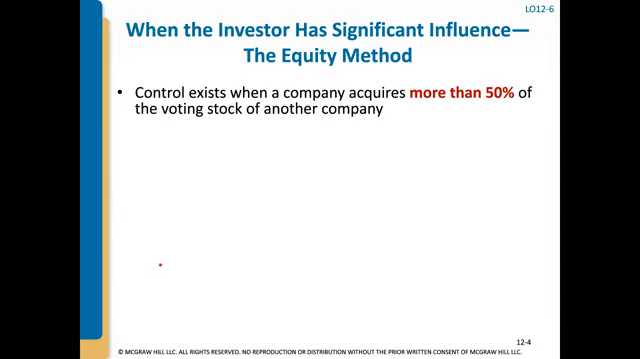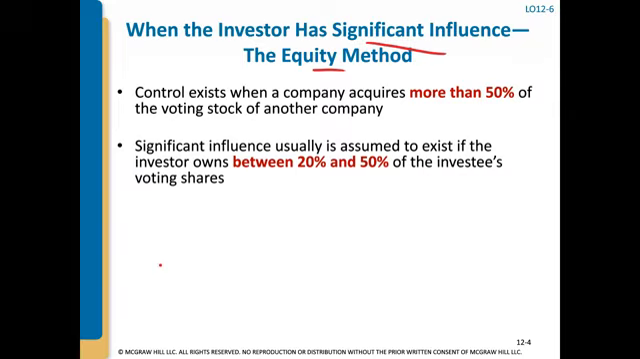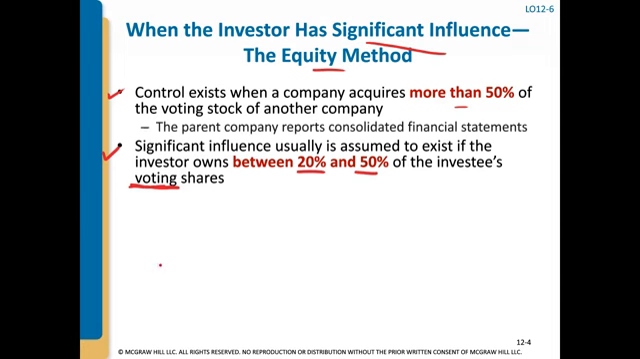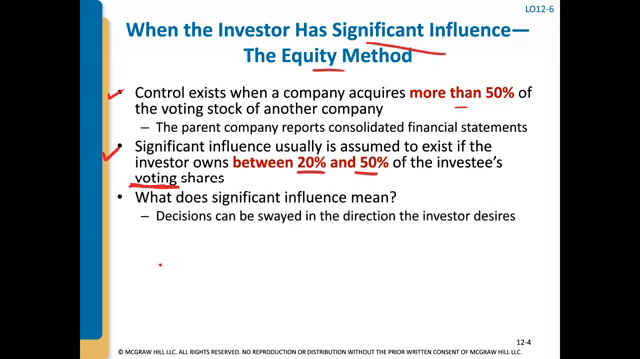So let's talk about when an investor has significant influence using the equity method. We talked about control being when they have more than 50%. Significant influence is usually assumed when an investor owns between 20 to 50% of the investee's voting shares. This is very important. It has to be voting shares. So what does significant influence mean? Because this is what we're going to focus on right here.